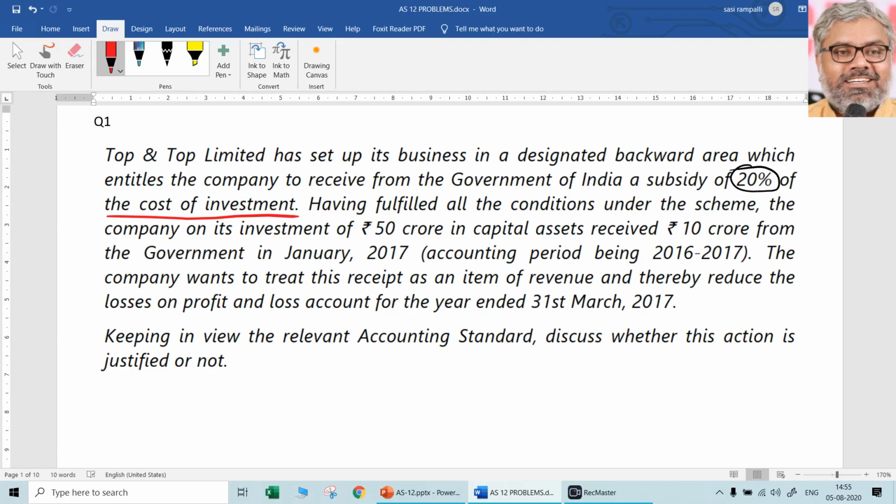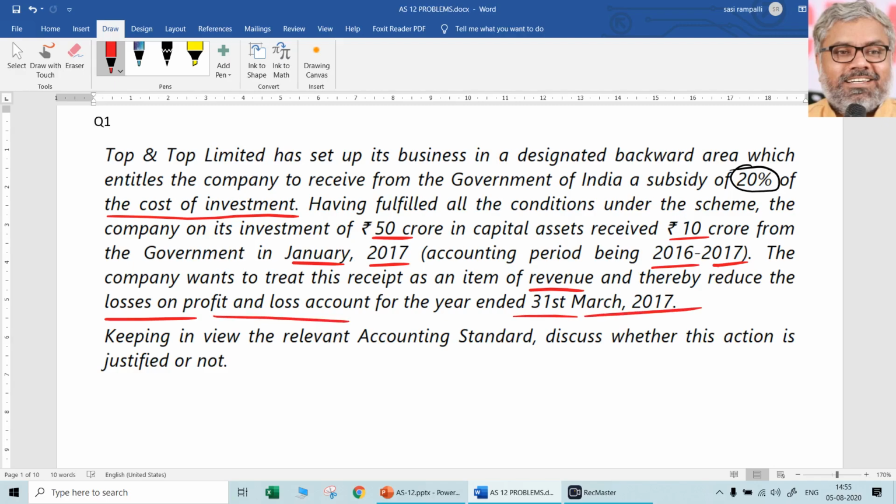Having fulfilled all the conditions under the scheme, the company on its investment of 50 crores in capital assets received 10 crores from the government in January 2017. Accounting period is 2016-17. That means 31st March 2017 is going to be the date of balance sheet. The company wants to treat this receipt as an item of revenue and thereby reduce the losses on profit and loss account for the year ended 31st March 2017.